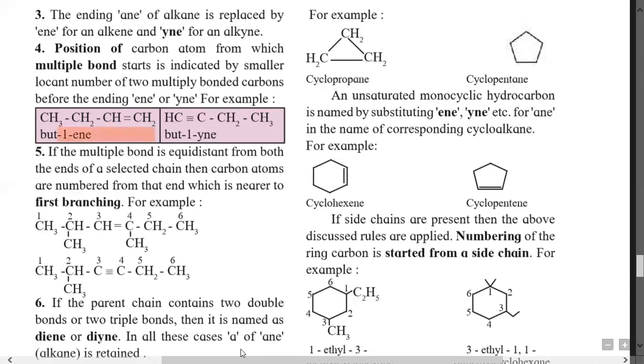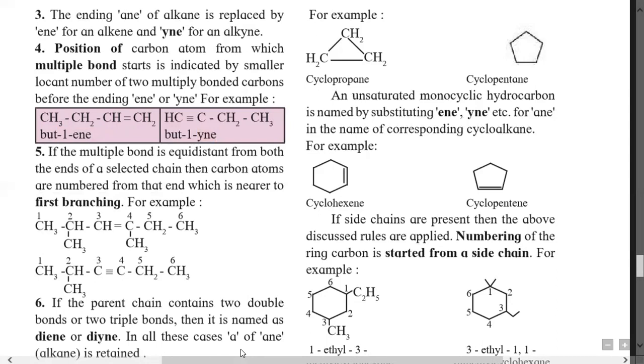Then the second example is a triply bonded, 4 carbon containing alkyne. We know the 4 carbon containing alkane is butane. Here the suffix ane is replaced by yne, because triple bond containing compounds are alkynes, therefore the suffix given is yne. The numbering for this longest carbon chain containing the triple bond starts from the left end of the carbon chain.